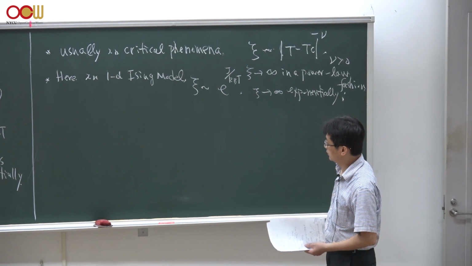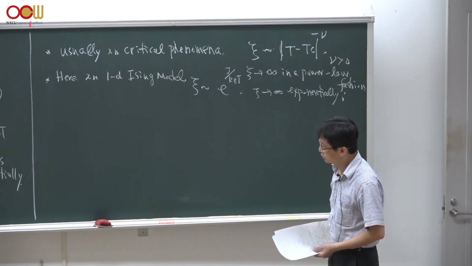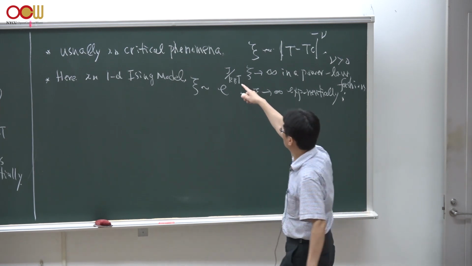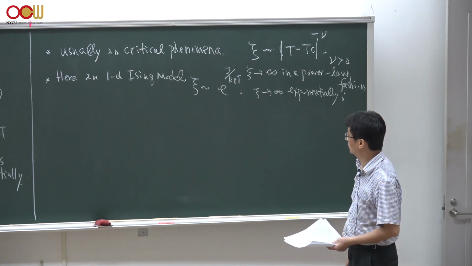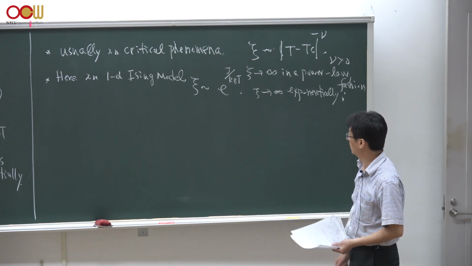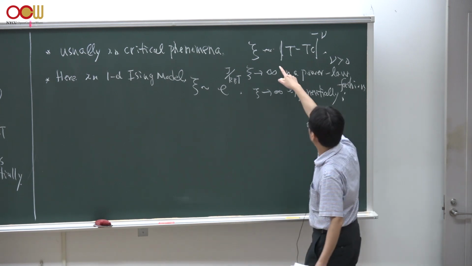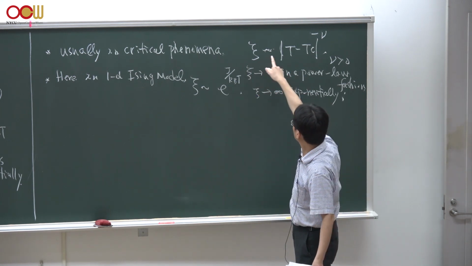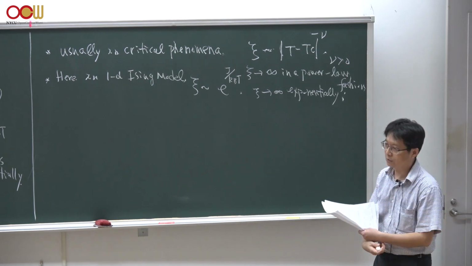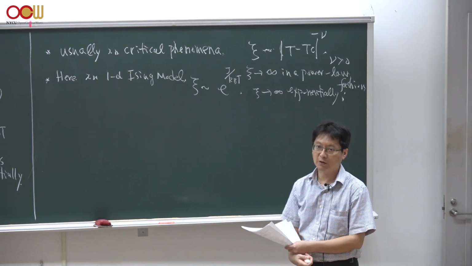In that case, the correlation length really diverges exponentially. We need to be aware that this doesn't usually happen for many other critical systems. Most systems show critical phenomena in which the correlation length diverges in a power law fashion.